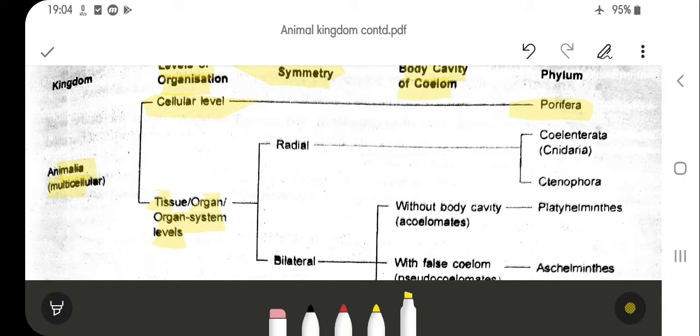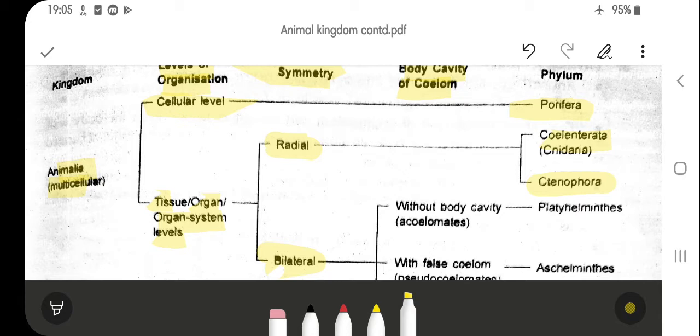And for symmetry, we have two types: radial symmetrical and bilateral. In radial symmetry, the body is divided into two identical halves from any central axis, and under that we will study the phyla Coelenterata and Ctenophora. Bilateral is when you get two identical halves only by a single plane.